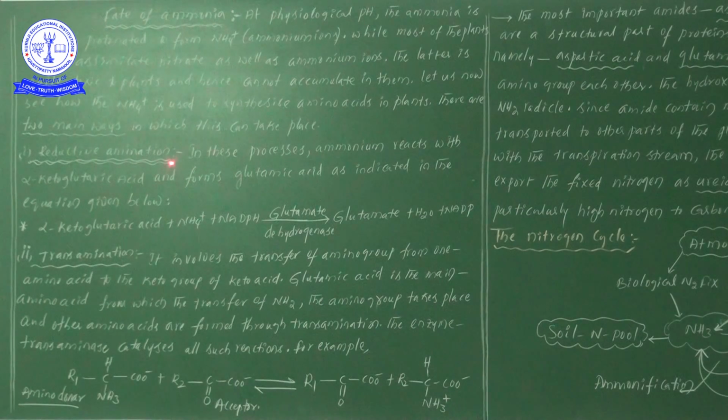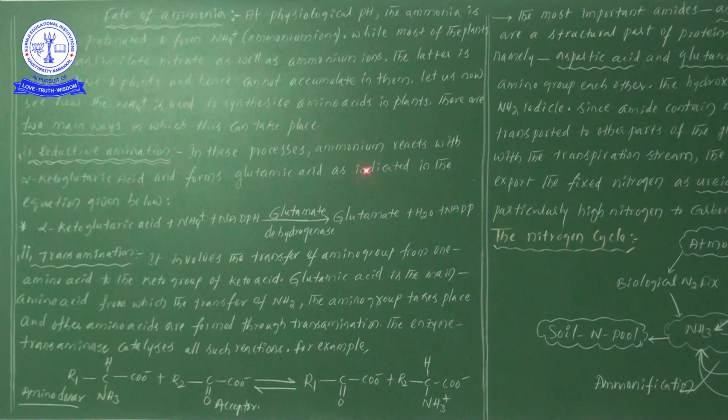In this process, ammonium reacts with alpha ketoglutaric acid and forms glutamic acid, as indicated in the equation below.